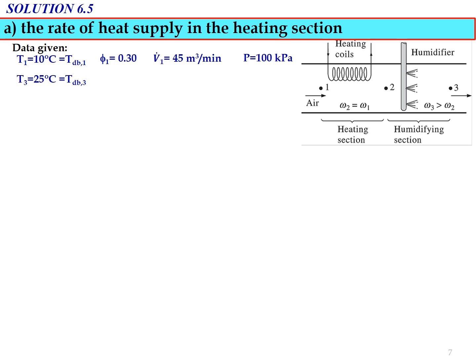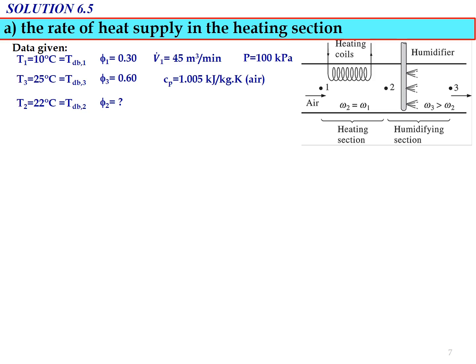T3 is already given, where T3 equals 25 degrees Celsius, which is also the dry bulb temperature at state number 3. Relative humidity Psi3 at the outlet equals 60%. And Cp, normally given, equals 1.005 kJ per kg Kelvin for air. T2, the temperature after the heating process, is also given, where T2 equals 22 degrees Celsius, the dry bulb temperature for state number 2.